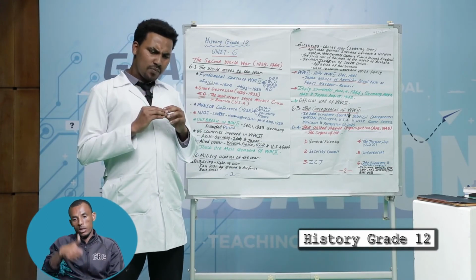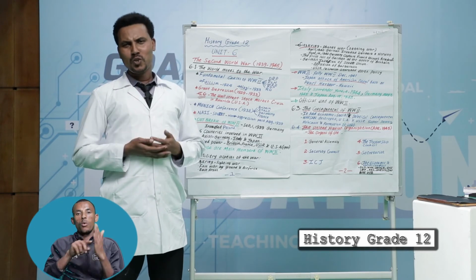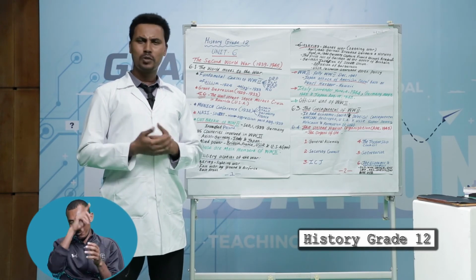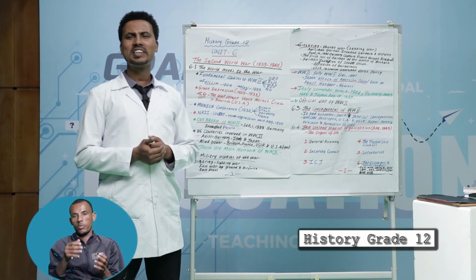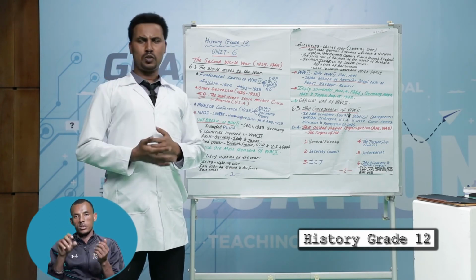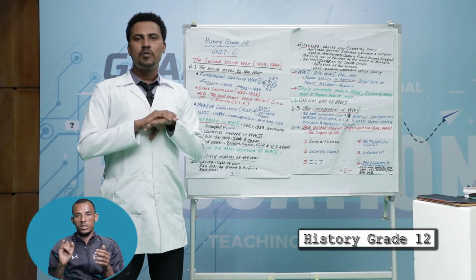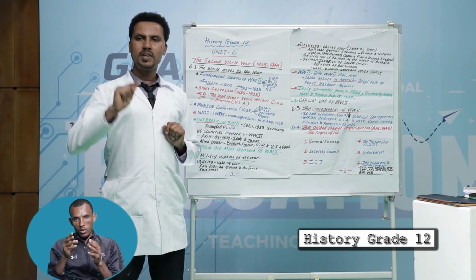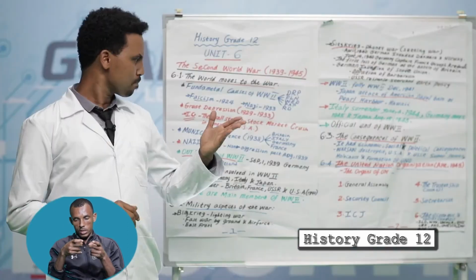The other one, what was the outcome of the Munich Conference and the Nazi-Soviet non-aggression pact? The appeasement policy of Chamberlain totally failed when Germany invaded Poland.